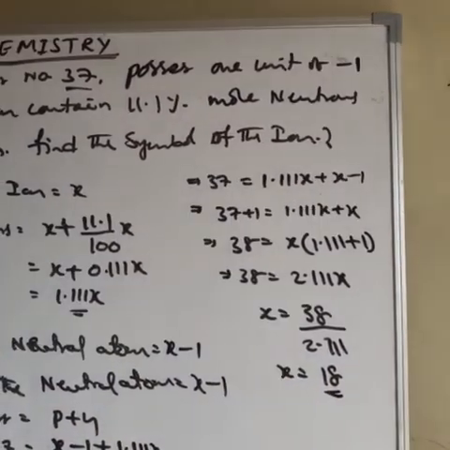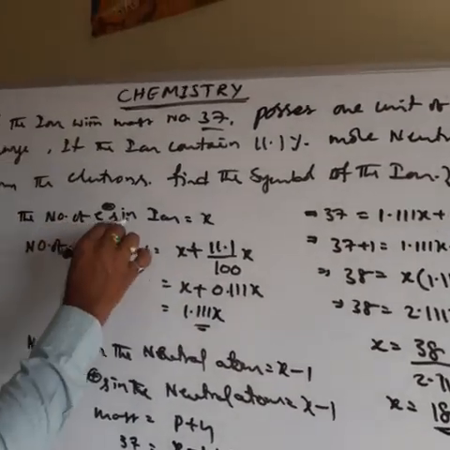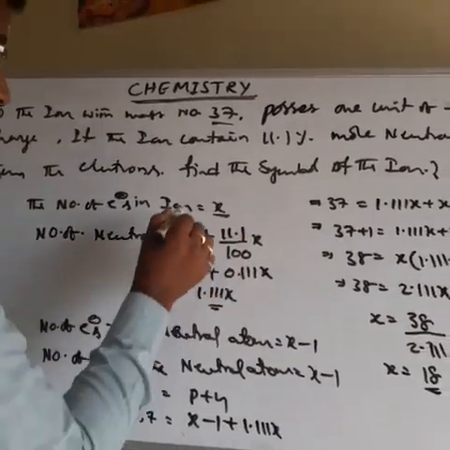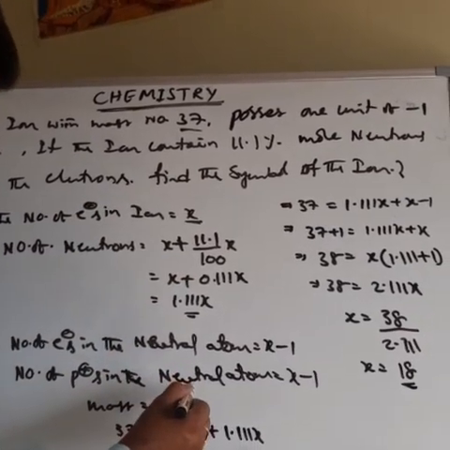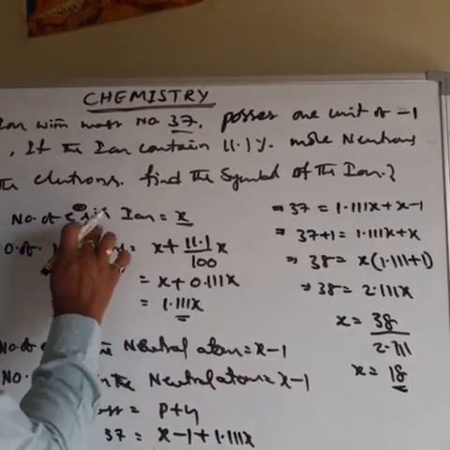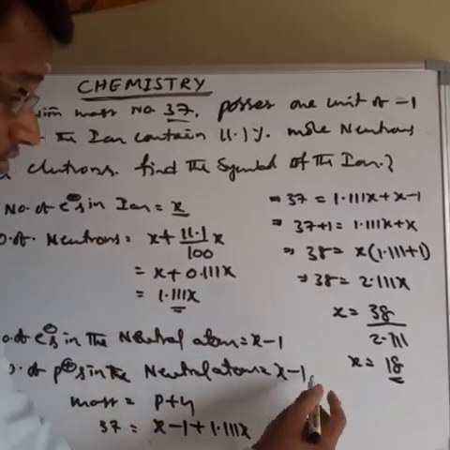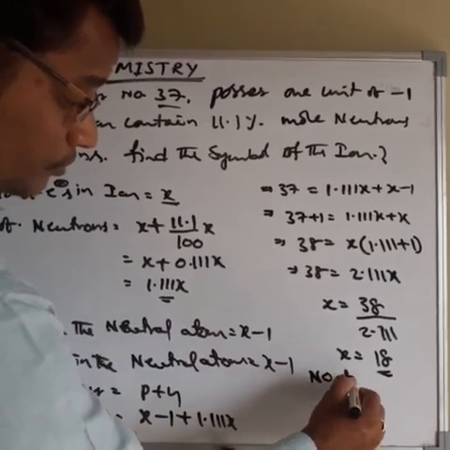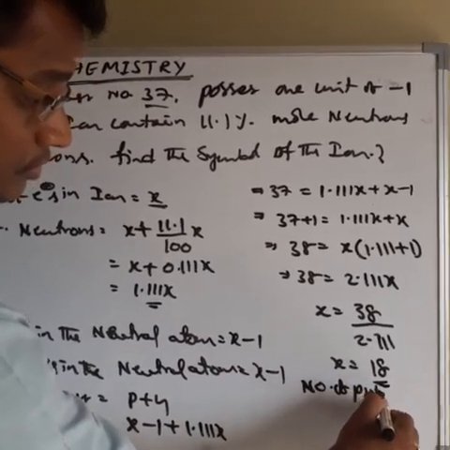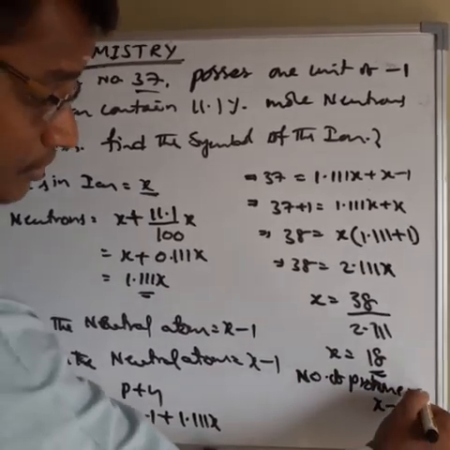Okay, x value 18 means the number of electrons in the ion is 18. But the number of protons in the neutral atom is x minus 1, and atomic number equals proton number. So the number of protons is x minus 1, which is 18 minus 1, that means 17.